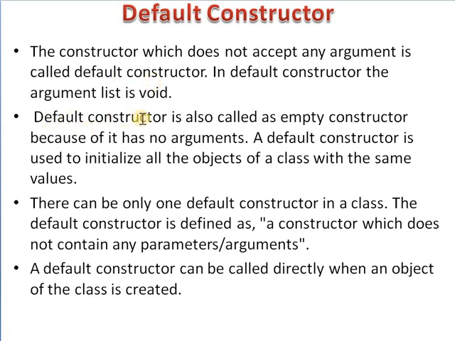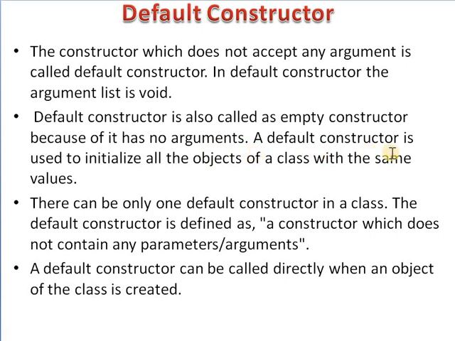The default constructor is also called an empty constructor. It is known as an empty constructor because it has no arguments. This constructor does not have any argument or any parameter, so this type of constructor is called an empty constructor.